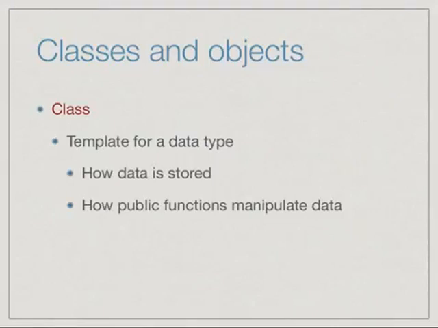In the same way, a class sets up a blueprint or a template for a data type. It tells us two things. It tells us what the internal implementation is, how the data is stored, and it gives us the functions that are used to implement the actual public interface. That is, how you manipulate the internal data in order to effect the operations that the public interface allows.